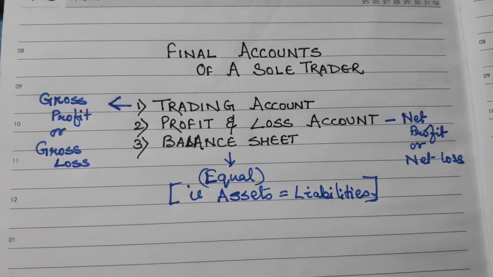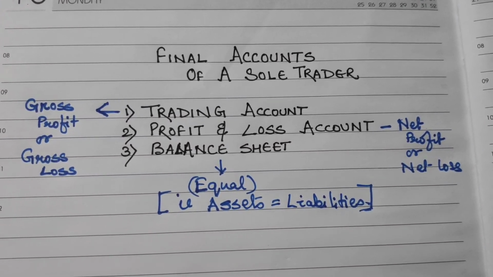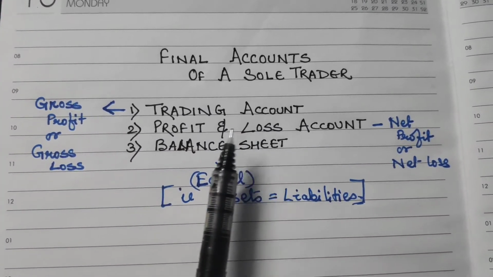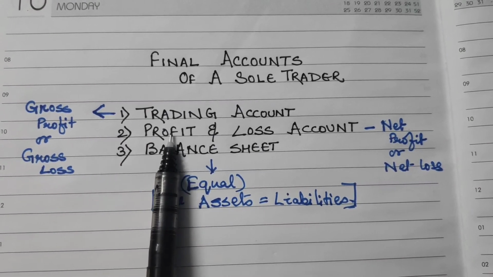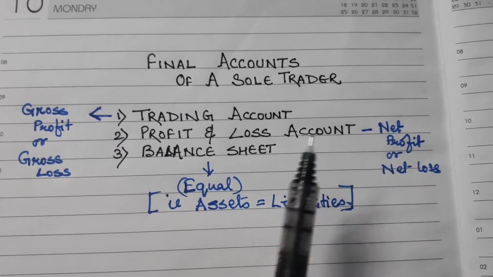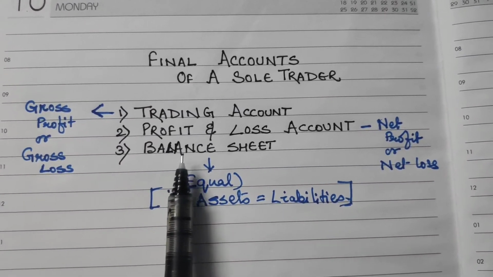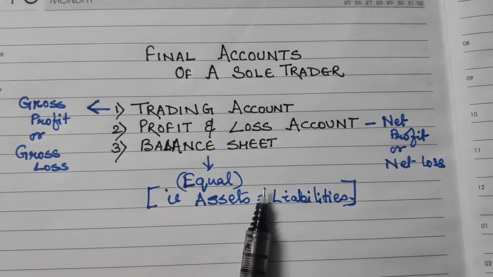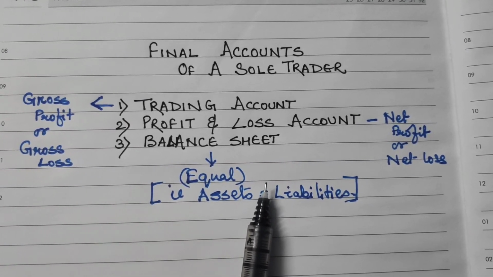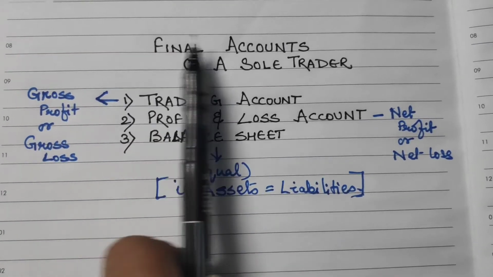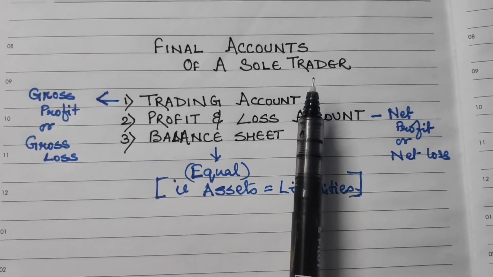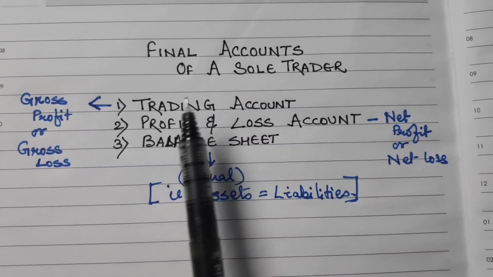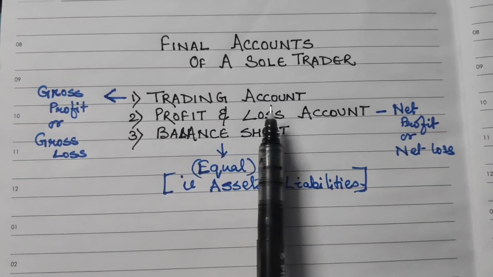Now you just watch the second video. In the second video, I have explained how to make the trading account. Then in the third video, I will be explaining how to make the profit and loss account. And in the fourth video, I'll explain how to make the balance sheet. By watching all the videos sequentially, you will be able to understand how to make final accounts of a sole trader easily. Okay. So you must watch the second video for knowing how to make the trading account.